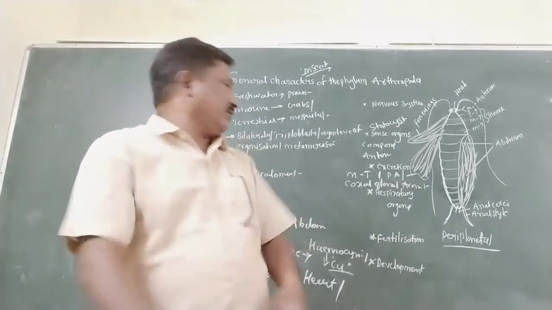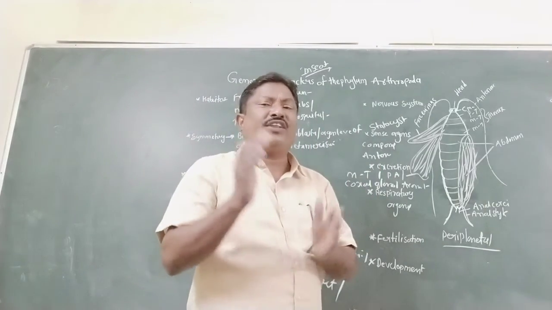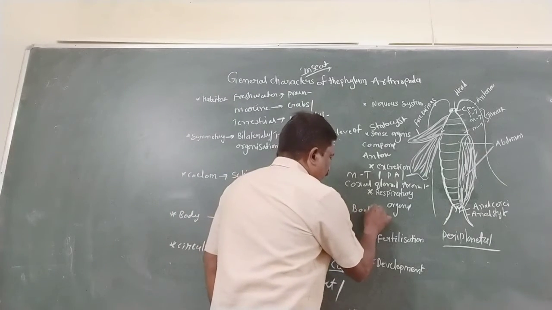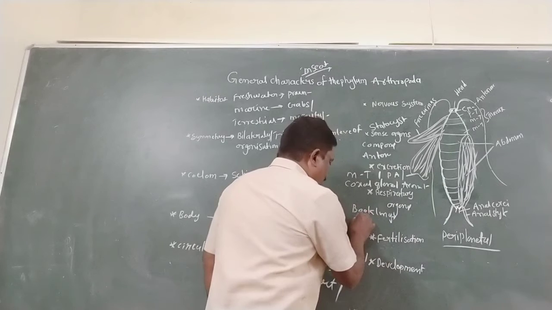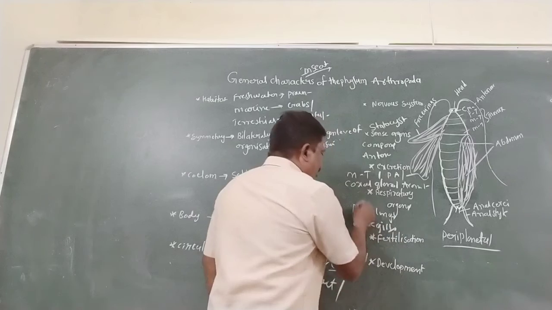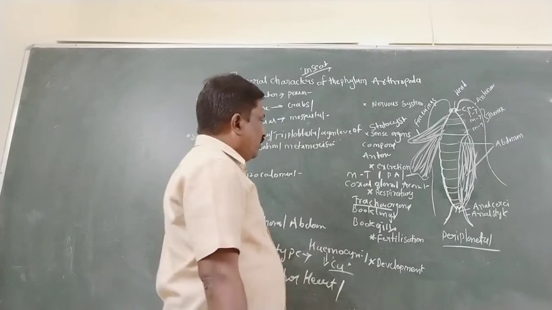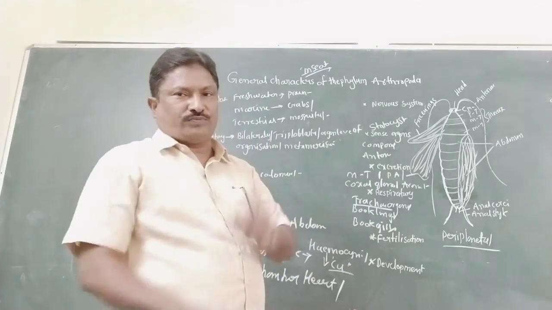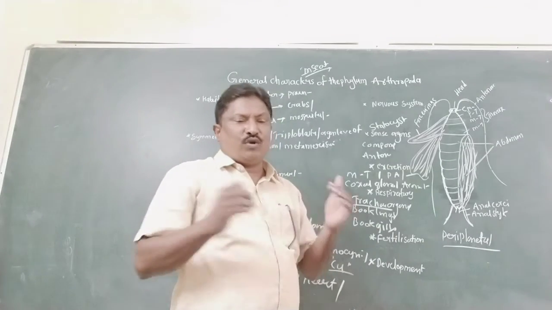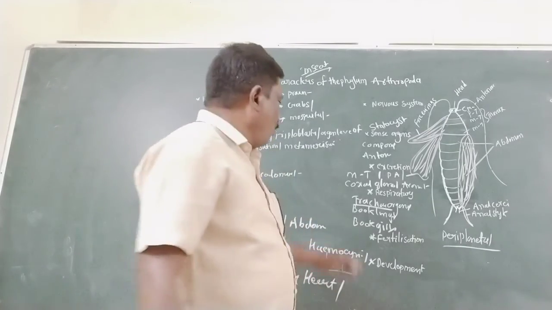So next is the respiratory organ. Here the respiratory organ is very important. Various types of respiratory organs are present. What are they? Book lungs, book gills, and trachea in cockroach. As well as book lungs in scorpion. The respiratory organ, book lungs, scorpion. Book gills, Limulus.